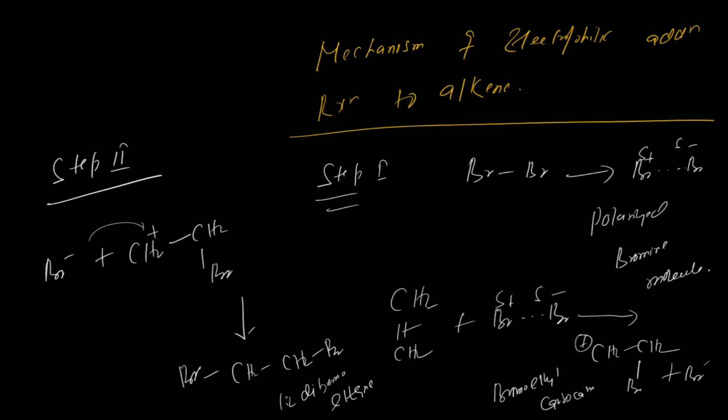Now have a look here. I just would like to give you the direct reactions. So the first one we have is addition of hydrogen.